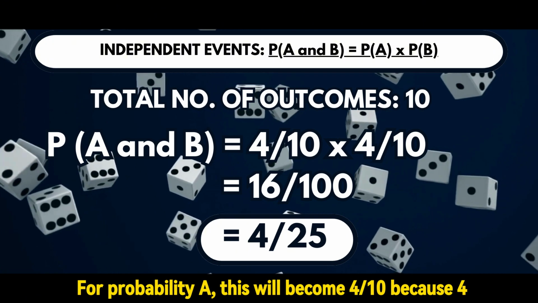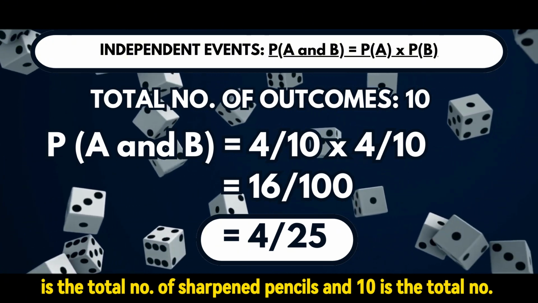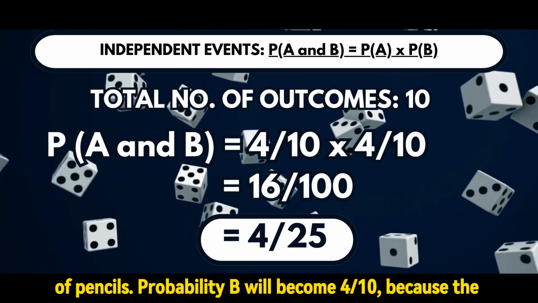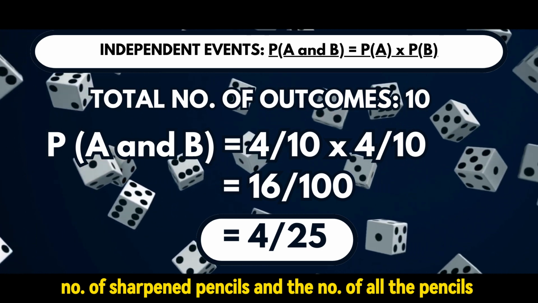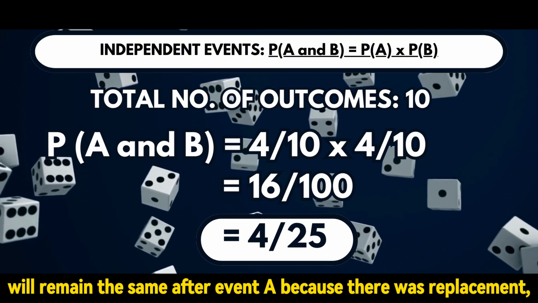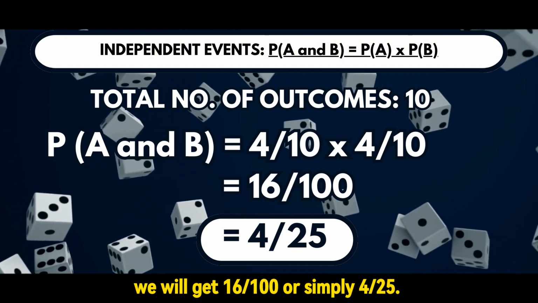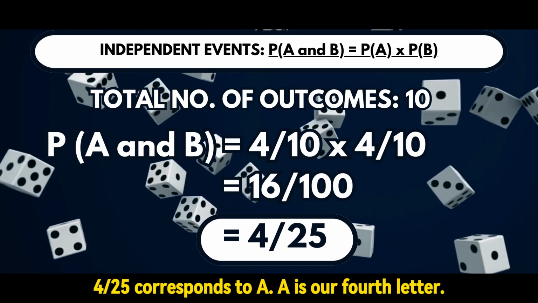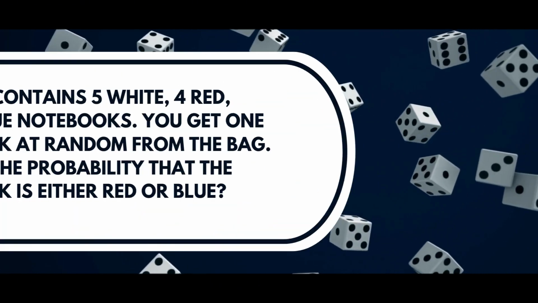For probability A, this will become 4/10 because 4 is the total number of sharpened pencils and 10 is the total number of pencils. Probability B will become 4/10 because the number of sharpened pencils and the number of all the pencils will remain the same after event A because there was replacement, which makes this independent. When multiplied, we will get 16 over 100 or simply 4 over 25, which corresponds to letter A, which makes letter A our fourth letter.